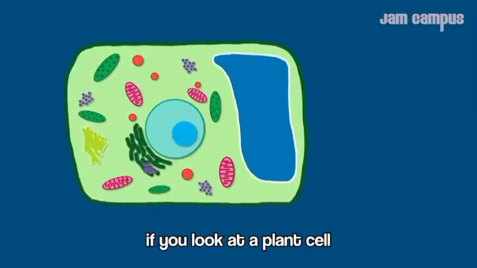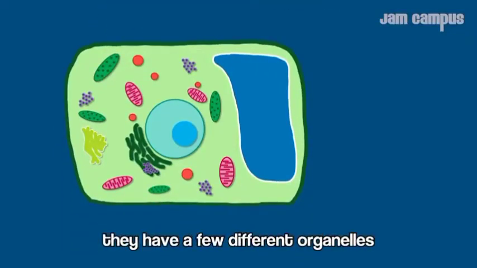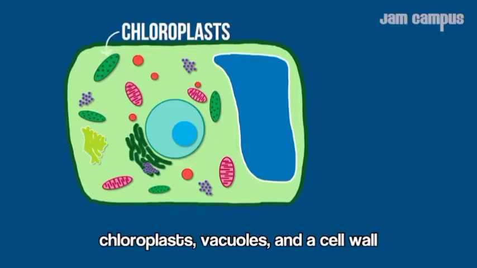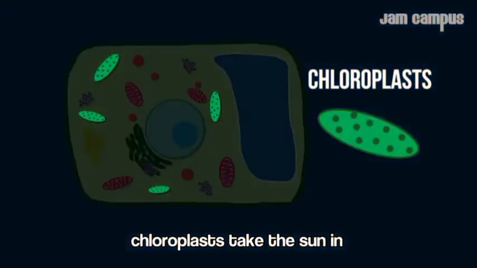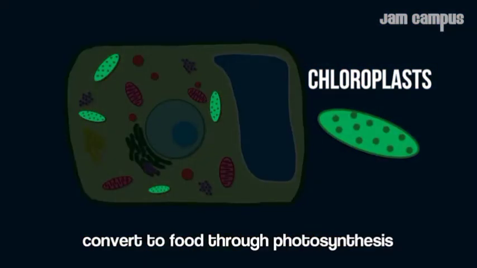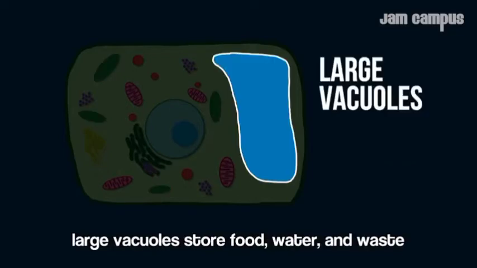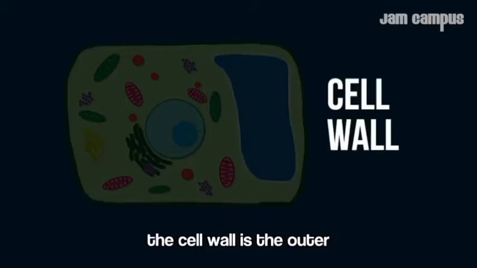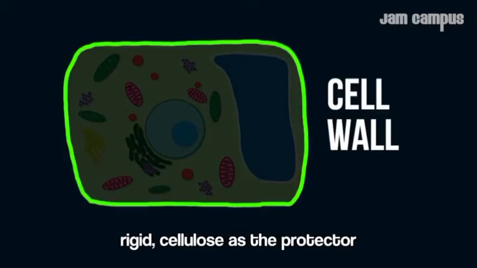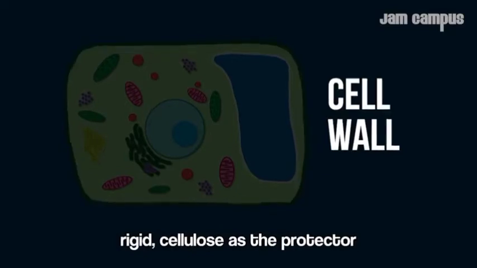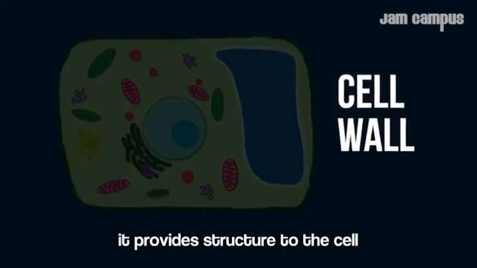If you look at a plant cell, they have a few different organelles: chloroplast, vacuoles, and a cell wall. Chloroplasts take the sun in and convert it to food through photosynthesis. Large vacuoles store food, water, and waste. The cell wall is the outer, rigid cellulose protector. It provides structure to the cell.